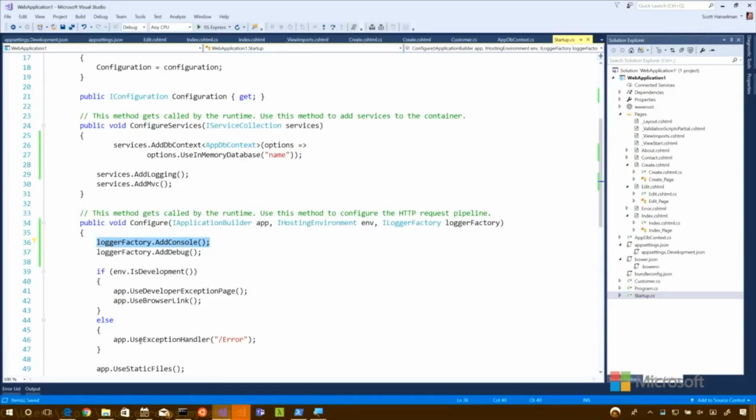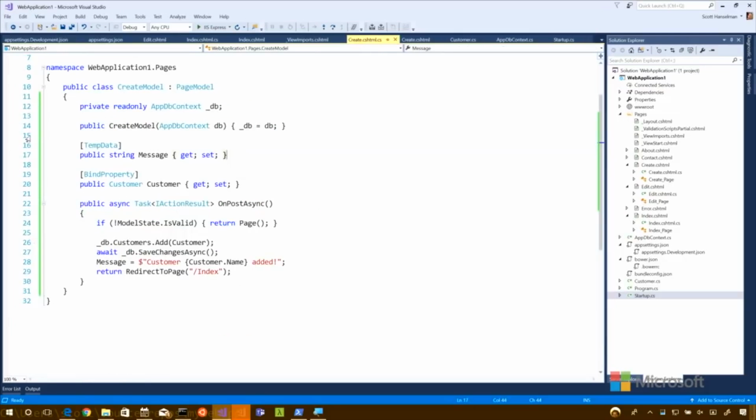No, I'm pointing the logging to multiple locations. I could point it out to App Insights, I could put it in a text file, I could put it in a database. It would be weird, but I could do that. So right now I'm sending logging to two places. Yeah, so it's cool to do that.